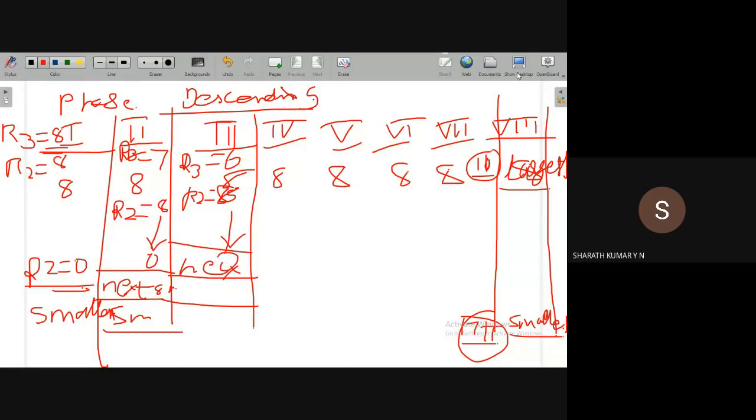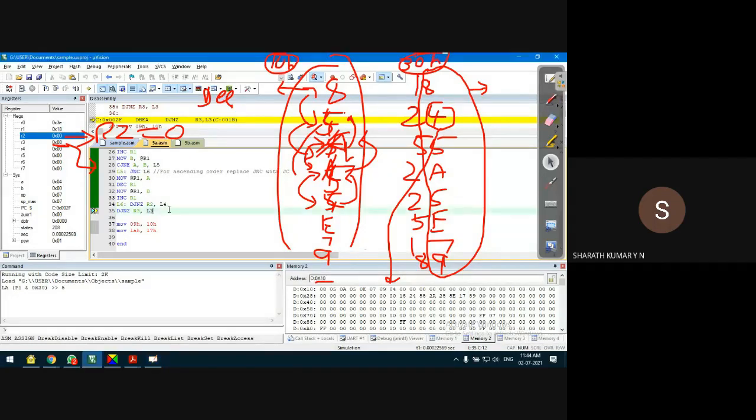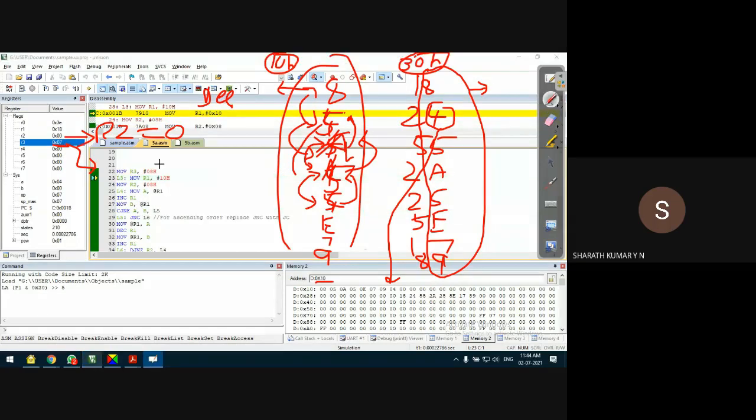Like this it continues. That's why what you see now is R3 is 8 initially, because only the first phase is over. Next, when I press F11 on my keyboard, R3 becomes 7. That means it has started the second phase. When the second phase is over, location 16H will have the second smallest number.